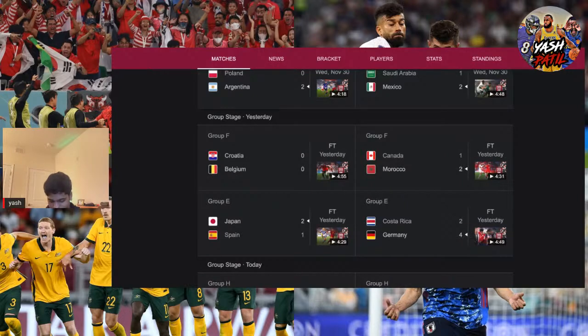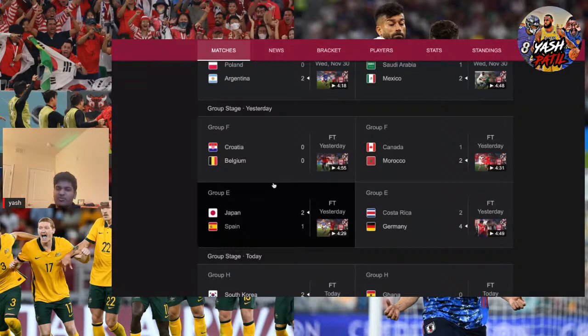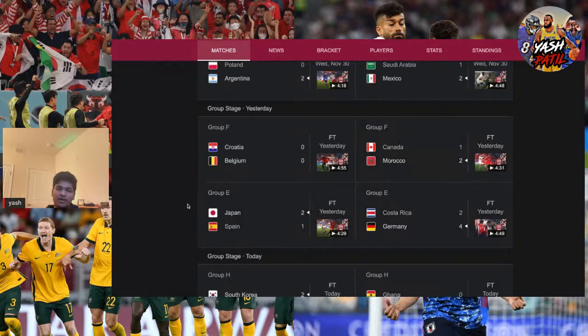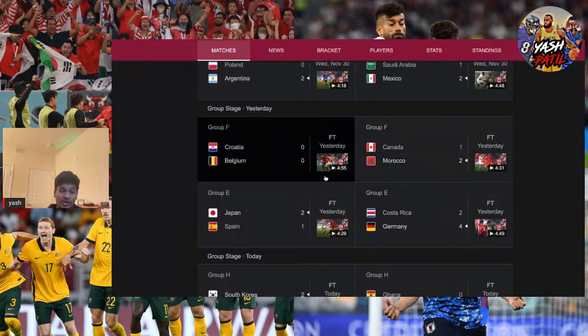I think they have a bright future for sure. This is great that they're back in the World Cup because it's the first time in like 40 years that they're back. But yeah, so Morocco tops the group, very unexpected.